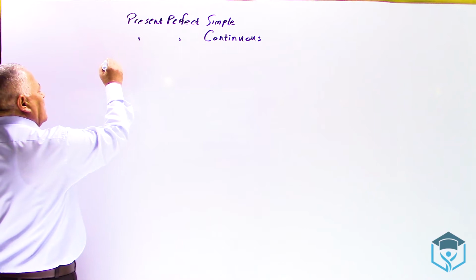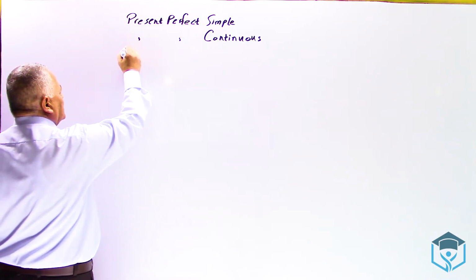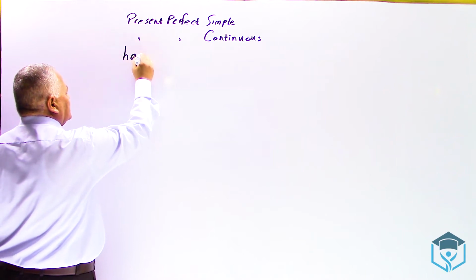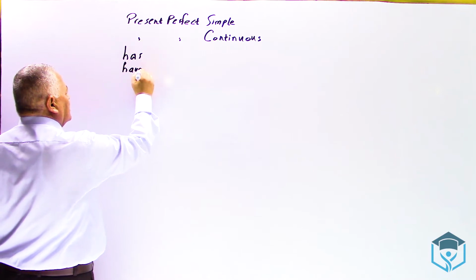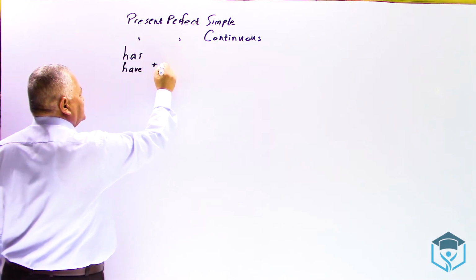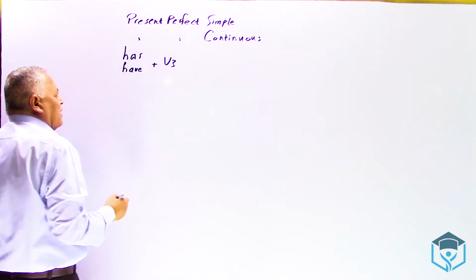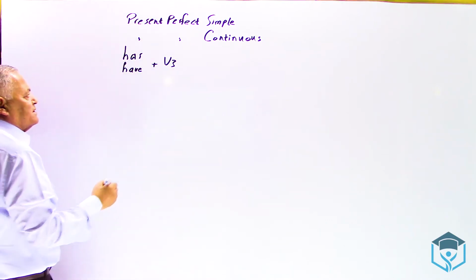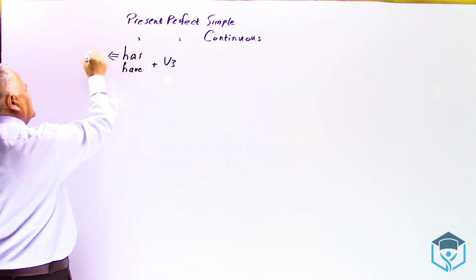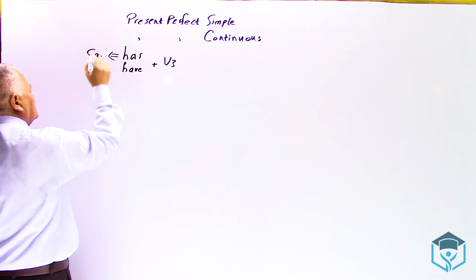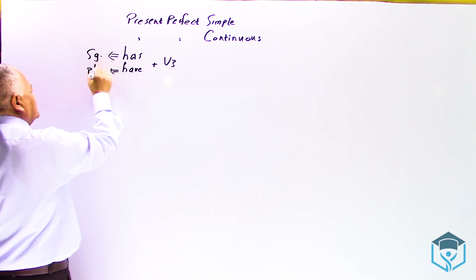The first one, the present perfect simple, is formed in this way: has or have. And as you know, dear students, what comes next is verb 3. Putting in mind that has is used with the singular subjects, while have is used with the plural subjects.